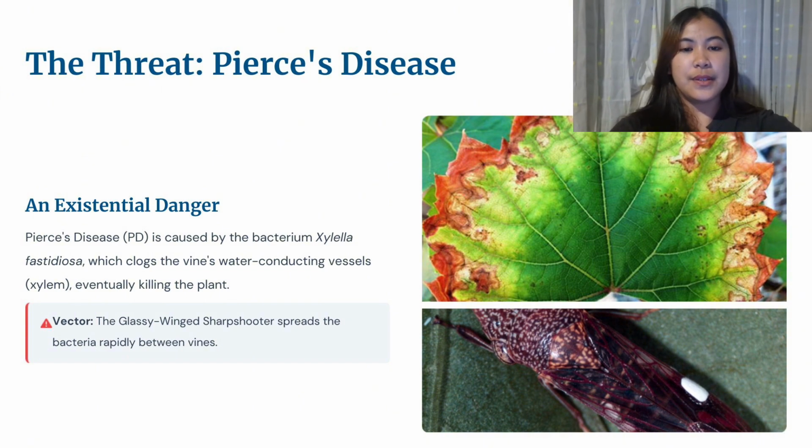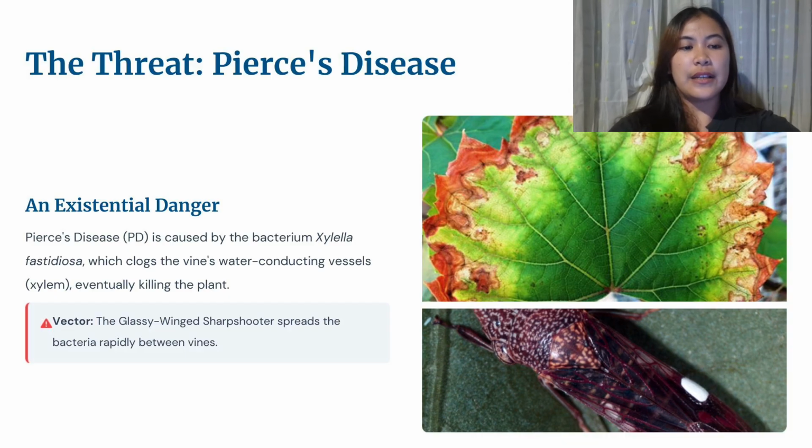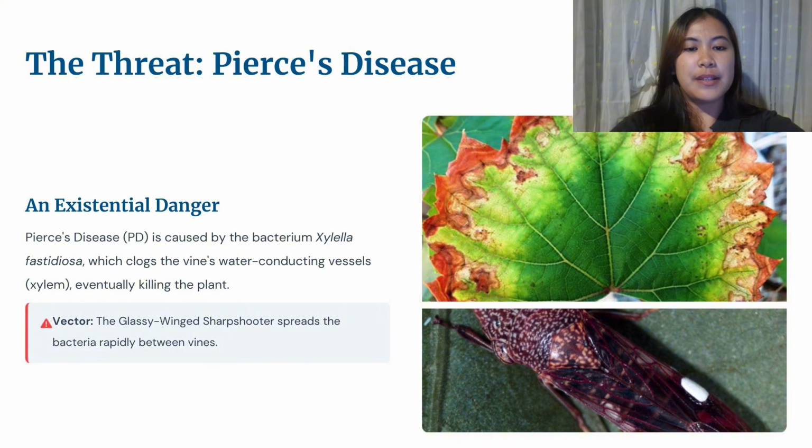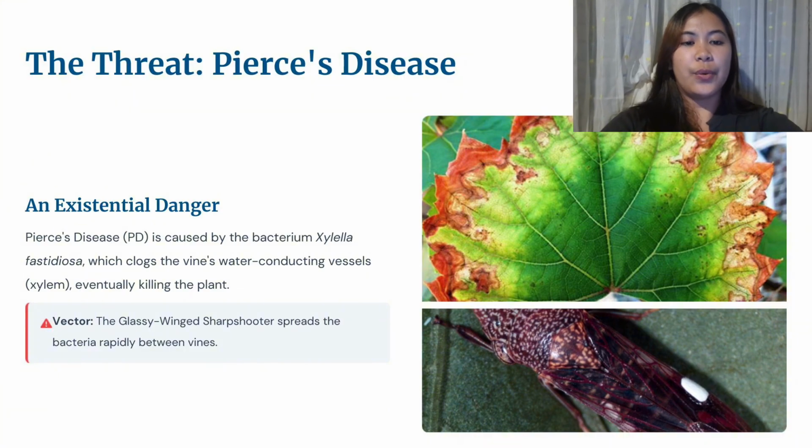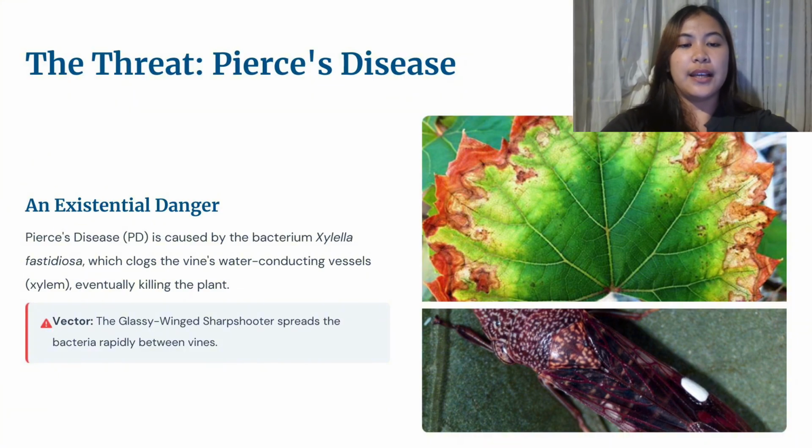One of the biggest reasons PD spreads so quickly is its insect vector, the glassy-winged sharpshooter. This insect carries the bacteria and transfers it rapidly from one vine to another, causing widespread infection. The symptoms can be seen on the leaves, which show yellowing and browning around the edges.